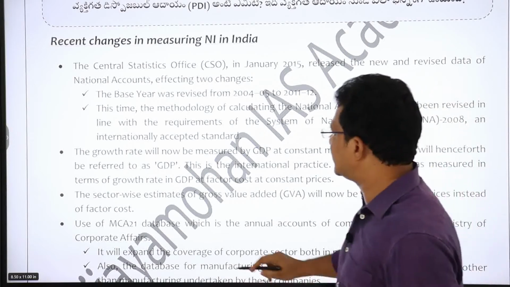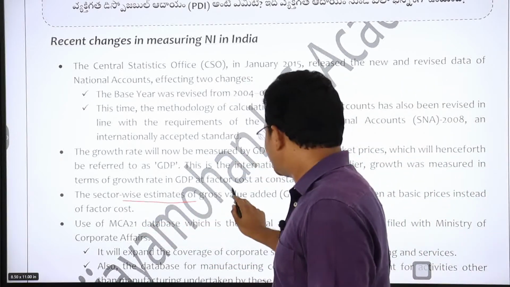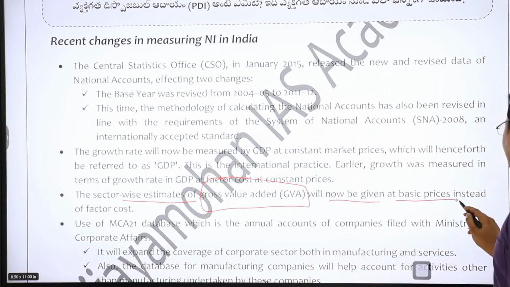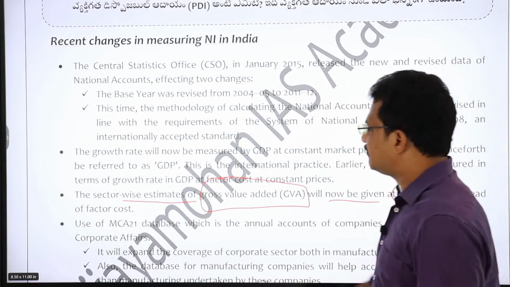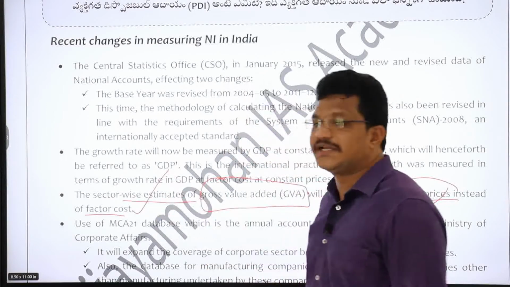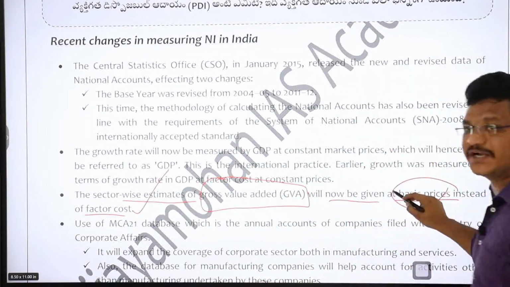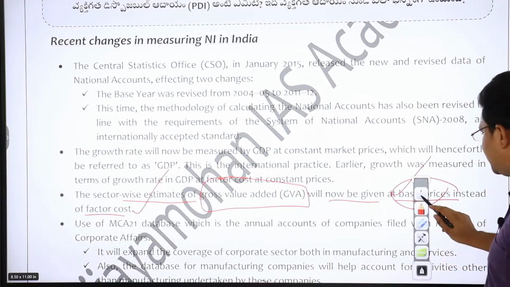And another change is that the sector-wise estimates of gross value added, GVA, will now be given at basic prices instead of factor cost, right? Earlier they used to give GVA at factor cost, now they are giving GVA at basic prices, right?